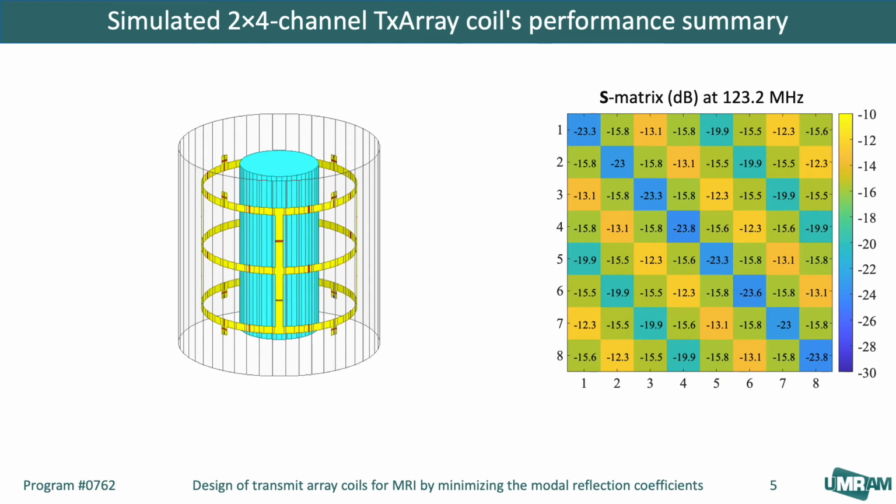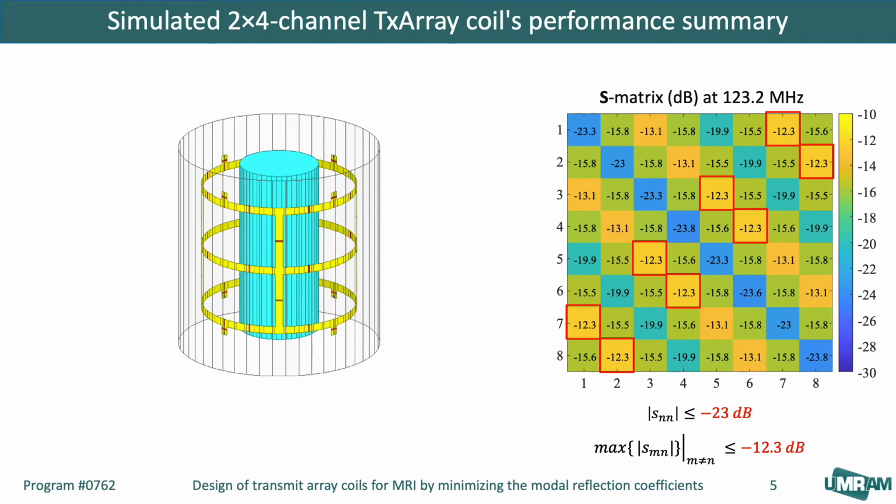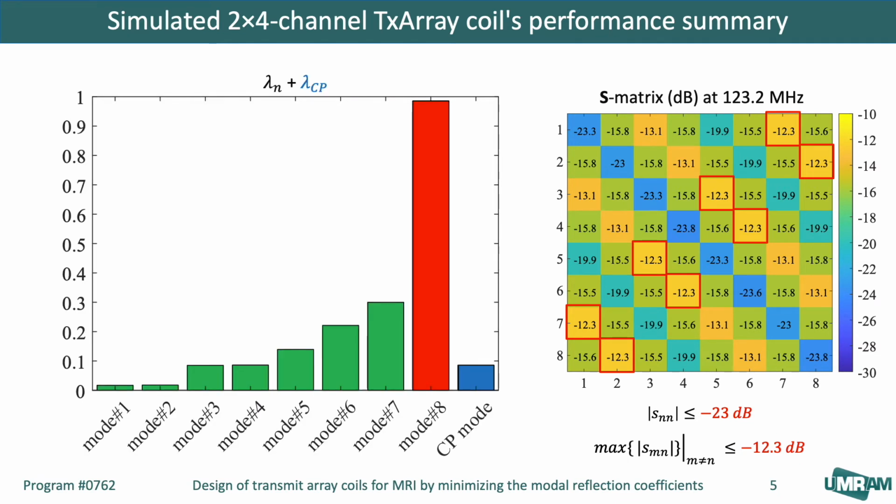After designing the 8-channel coil, the results show that all transmit channels are very well matched. The maximum coupling is minus 12.3 dB. Also, the coil is properly tuned, matched, and decoupled. One of the eigenmodes has a very high reflection. If the coil is excited in this mode, only 1% of the incident power will be transmitted. Therefore, looking at the magnitude of the S matrix is not sufficient to determine the coil's transmission capabilities.